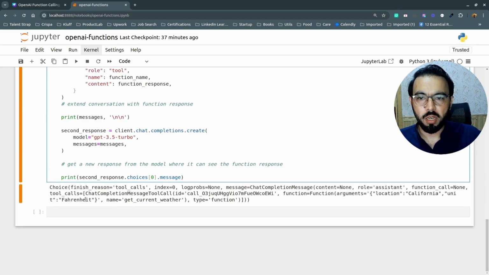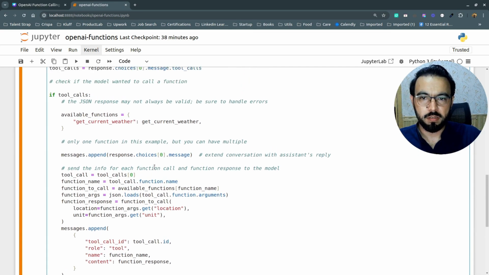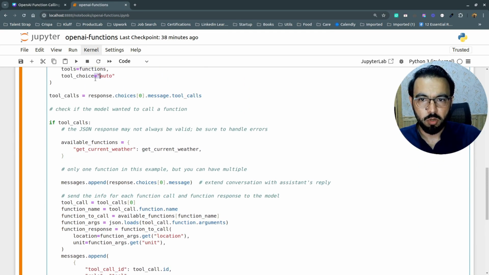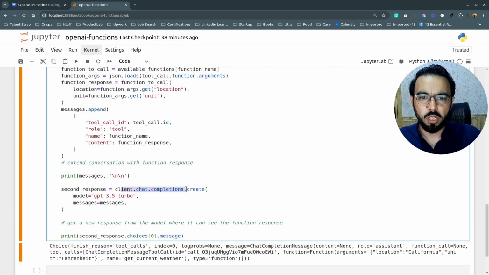So if you see here in the response, it's asking for a function call, but since we are not instructing the GPT model again that okay, if you want to call the function, here is the function, you need to call this function. In this script we are doing exactly the same thing. We are first calling the GPT model. If the GPT model wants to call a function for that query, we are checking it here, and then we are setting that function. We are extending the conversation just to append the message to the context, and then later we are again calling the GPT model with that same list of messages.